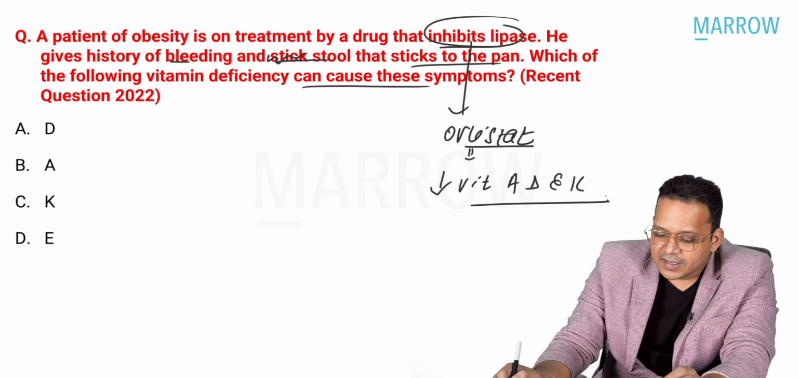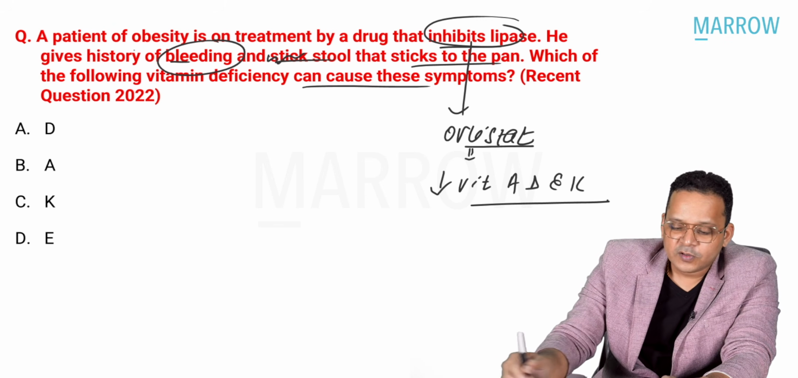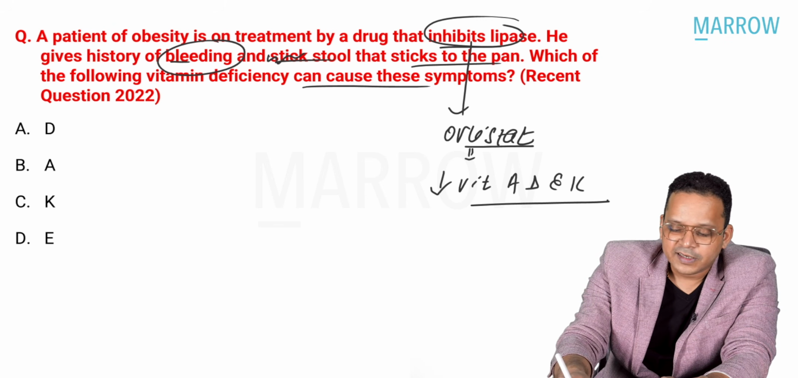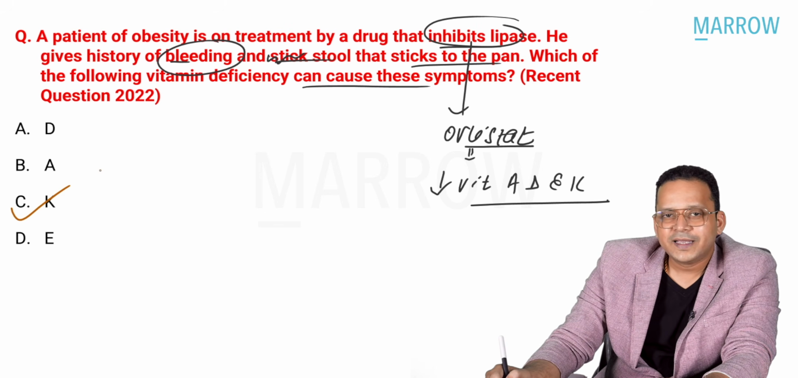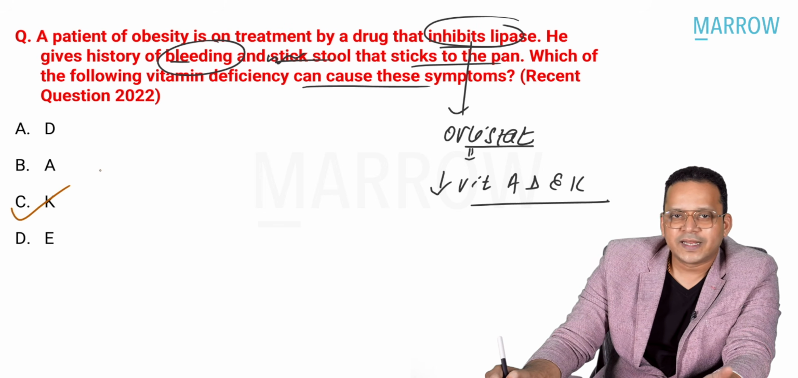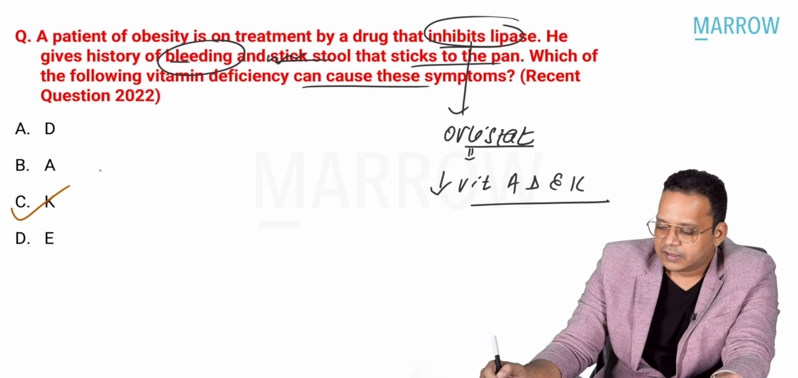Which is the better answer? See, here there is a history of bleeding, and bleeding can be because of deficiency of which vitamin? Again, guys, this is not a very difficult MCQ. Your answer is vitamin K, because vitamin K is required for coagulation factors 2, 7, 9, 10. Deficiency of those factors has caused bleeding here, right?